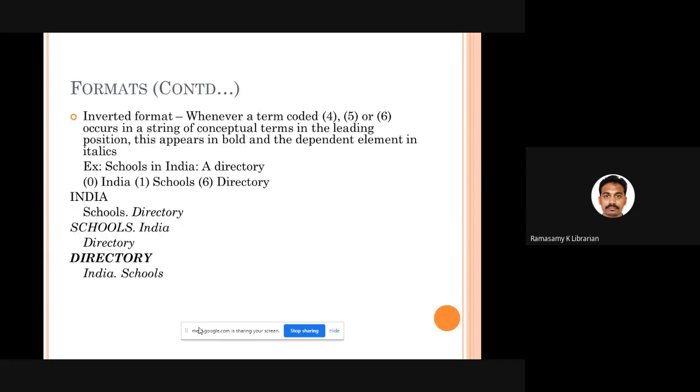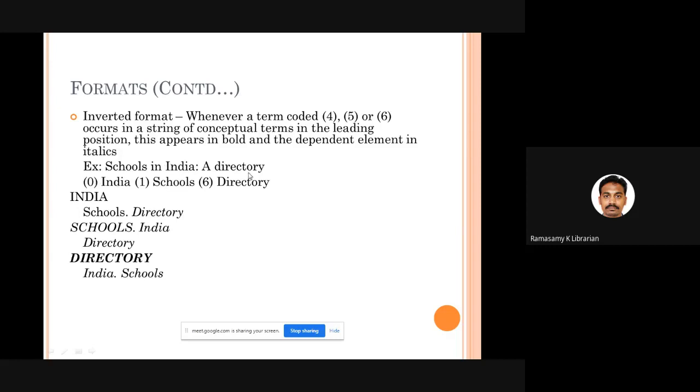Fine. Sometimes we need a different format called the inverted format. Whenever your title has a primary code indicator 4 or 5 or 6, then you have to go for the inverted format. For example, schools in India, a directory. School is the environment, the main key component, so 1 is given. India is a place, environment, so 0 is given.